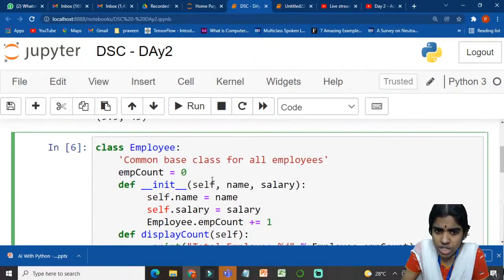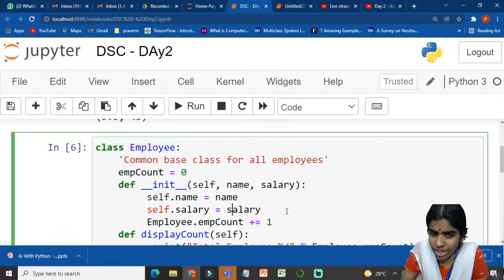So again this function will be called initialization function. Self denotes the instance of this class, name denotes the name of the employee, and salary denotes the salary of my employee, how much he is earning. Alright. So self.name equal to name. I am just initializing the name of my employee, and self.salary equal to salary. So how much he is earning.